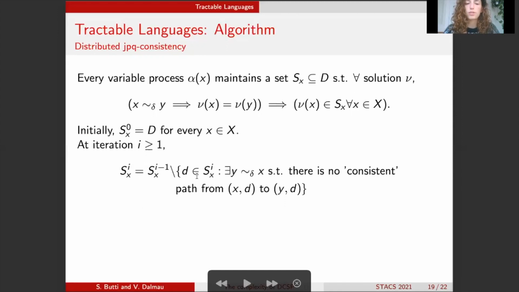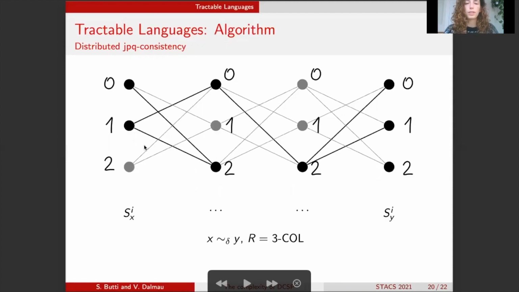So every iteration is going to consist of n rounds. Just to give you a little idea of how these sets are computed, for instance, here I have 0 in my set Si of x, but there is no path which leads me to 0 in Si of y. So if x and y are equivalent, then I need to drop the 0 from both sets.